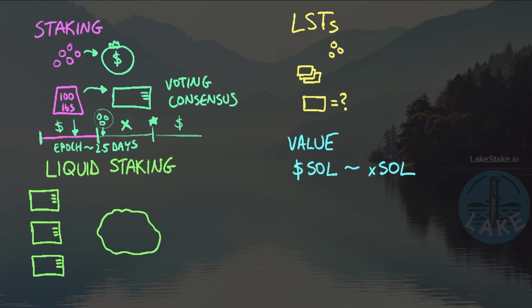Now, maybe that doesn't matter a whole lot in the grand scheme of things if I'm not moving my SOL around very often, but if I am moving around often, losing out on entire epochs worth of interest is a big deal. It's going to drastically reduce my APY, the gains that I'm expecting to achieve as a staker. Because of this, liquid staking has become a popular option to keep our assets more, well, liquid.